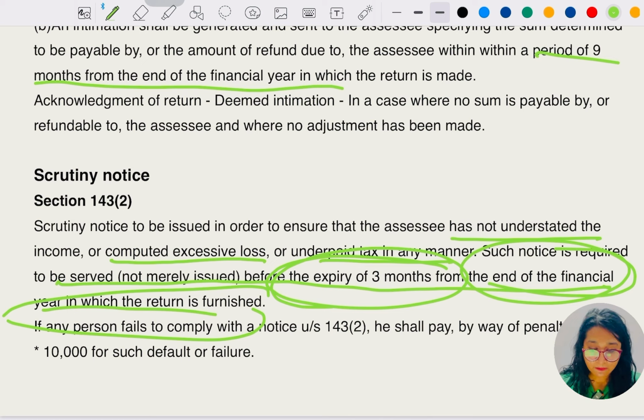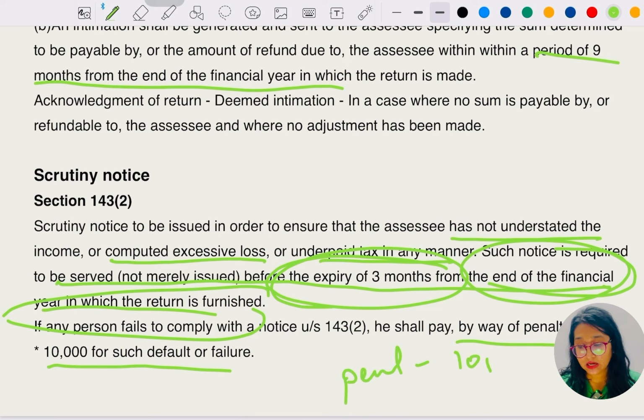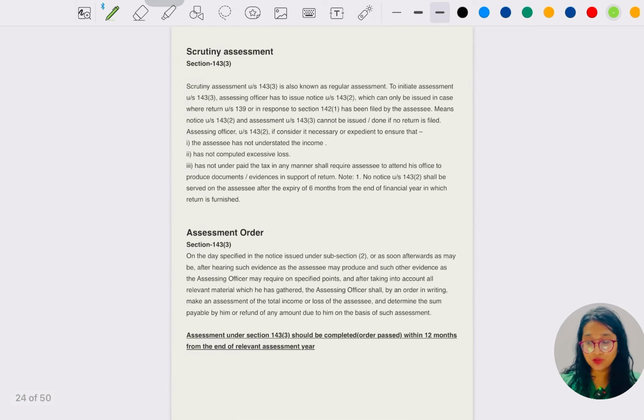If any person fails to comply with section 143 subsection 2, he shall pay by way of penalty a sum of rupees 10,000 for such default or failure. So this is going to be the penalty of what? 10,000 rupees. Hope this point was also clear.